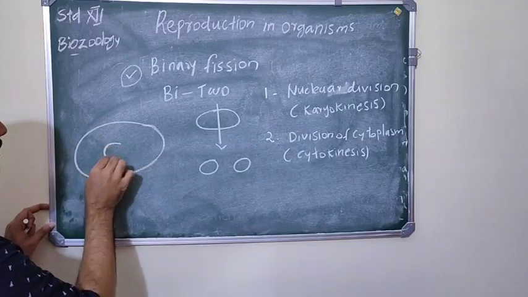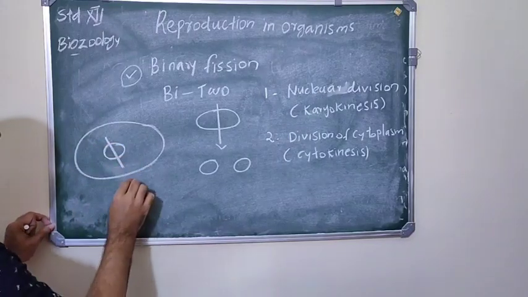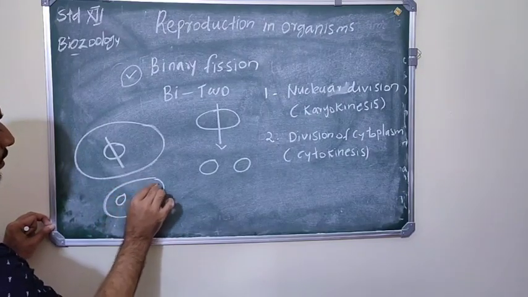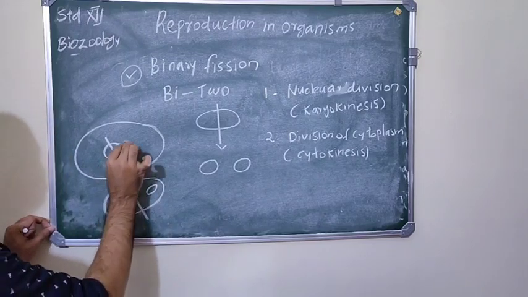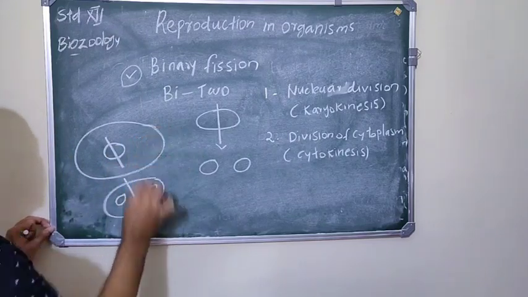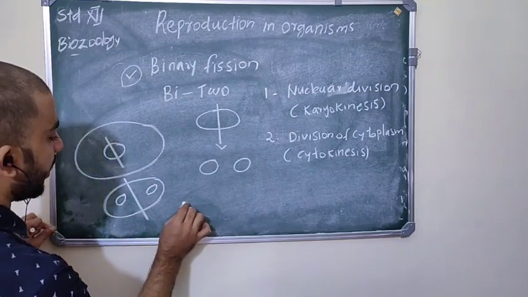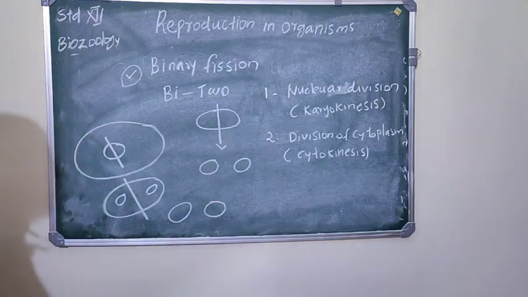First step, the nucleus found inside the cell divides. Then after division of the nucleus, the cytoplasm divides. Nuclear division is called karyokinesis and cytoplasm division is called cytokinesis, and they finally become two daughter individuals. So that's about binary fission.